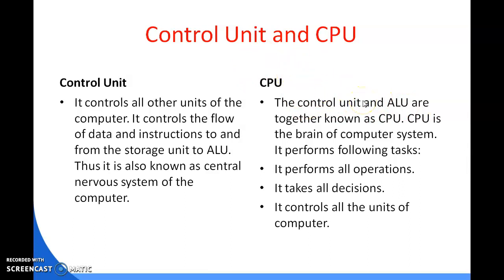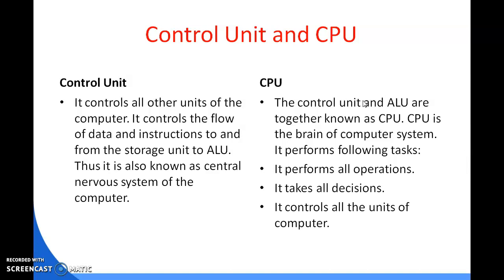So the main job of the control unit is that when the data is sent to the ALU, and after the completion of the processing, the output is sent back to your storage unit.